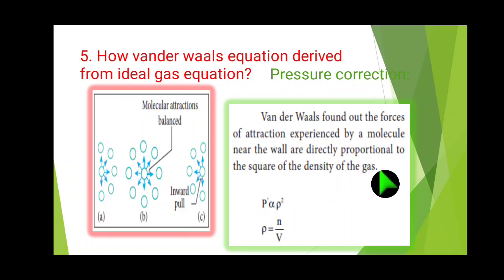For example, look at the picture. The molecular attraction is balanced at the center. At the side walls, the gaseous molecules bombard the walls of the container. Actually, this picture shows a real gas.